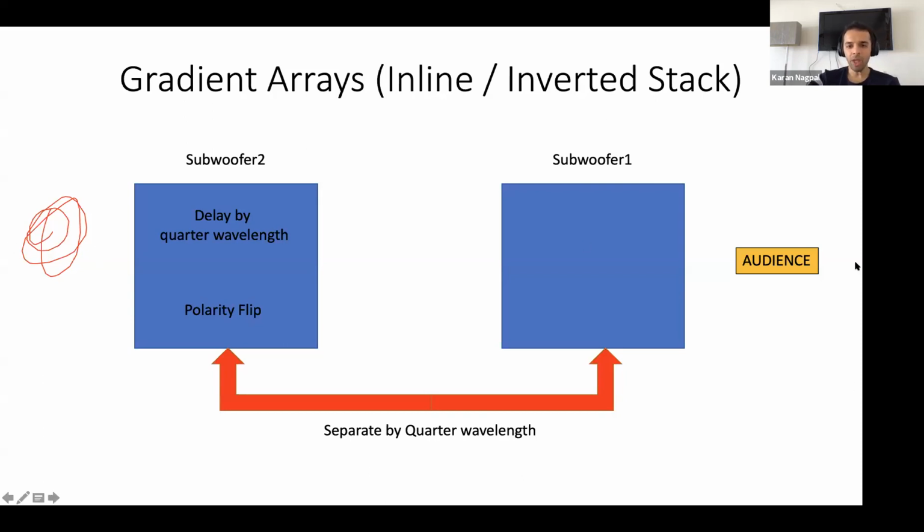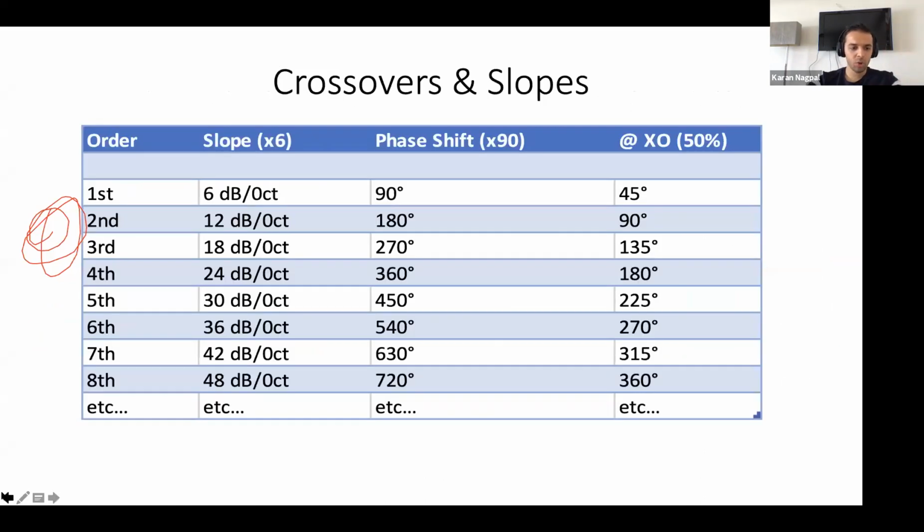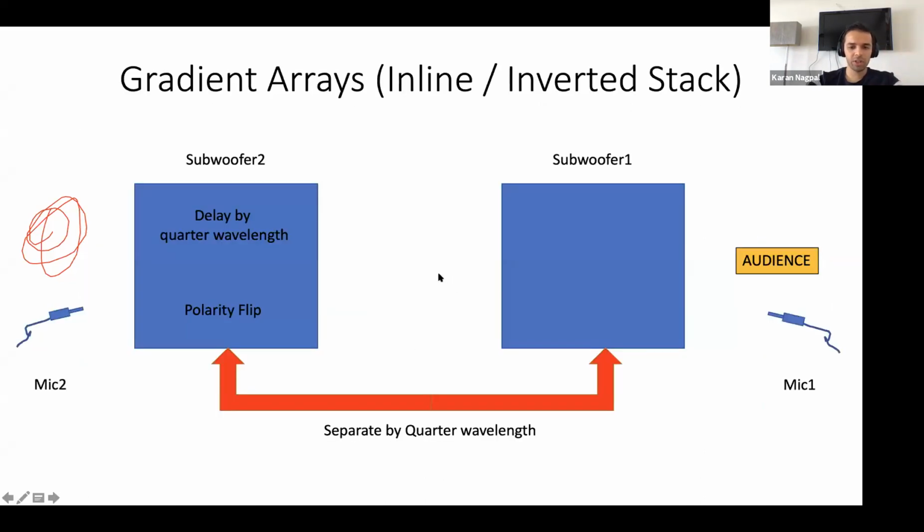And now on the front side, they are separated by half a cycle. There is a half-cycle difference between the two. But now the difference is that the polarity of the rear subwoofer is flipped. And we are going to try and see what happens with that, assuming mic 1 and mic 2. So again, after lunch, this is the last thing we cover.